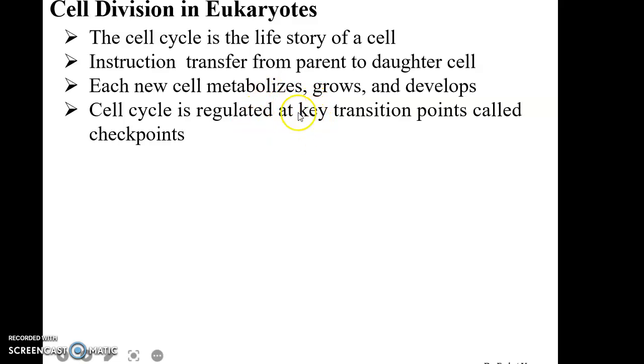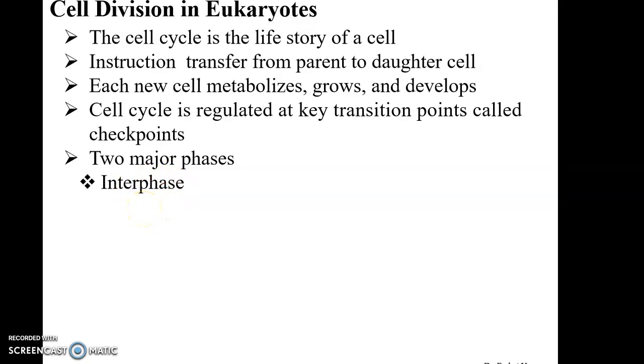Progression through the cell cycle is regulated at key transition points, and these key transition points are the checkpoints. The cell cycle consists of two major phases. The first is interphase. Interphase is the period between cell divisions in which the cell grows, develops and functions. In interphase, critical events which are necessary for cell division take place.